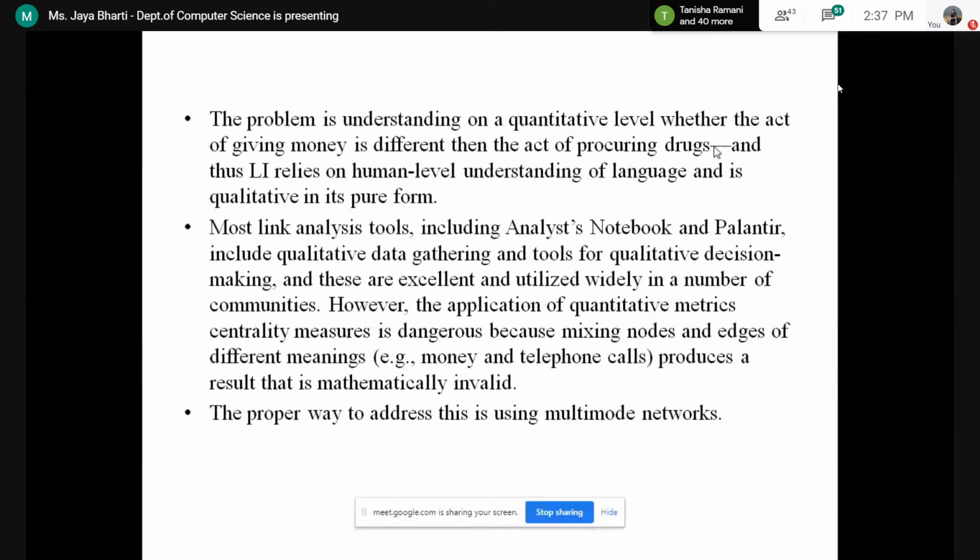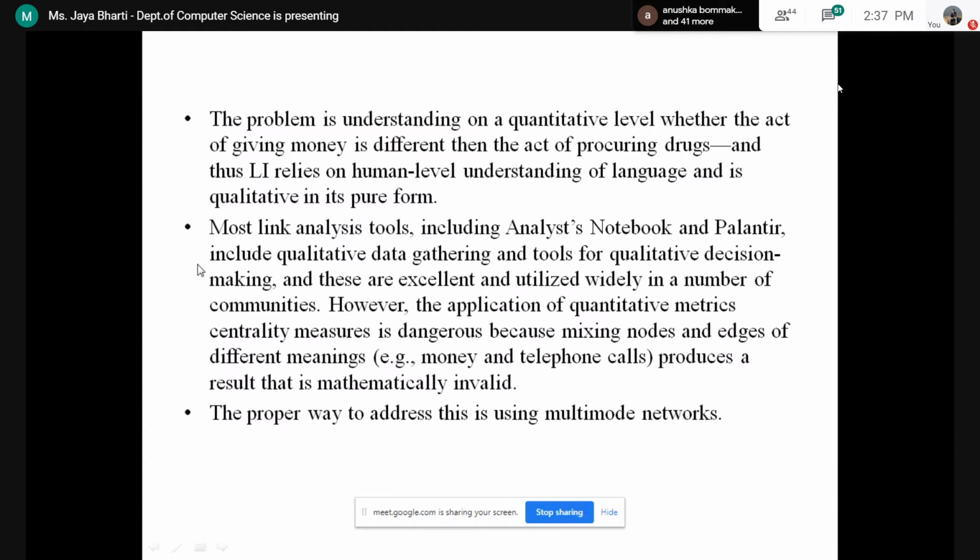We need to understand on a quantitative level how it is different. There are two tasks: A is giving money, and B is using that money to take drugs for C. We need to understand how much these two tasks are different, and thus LI relies on human level understanding of language and is quantitative in its pure form.